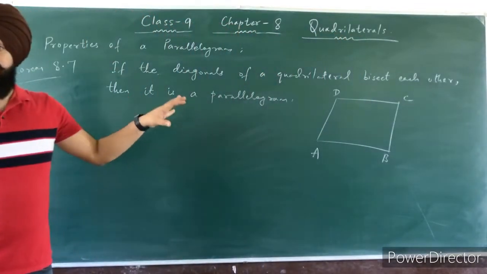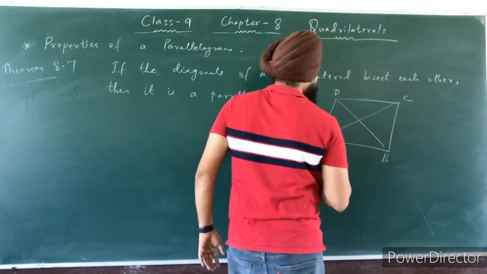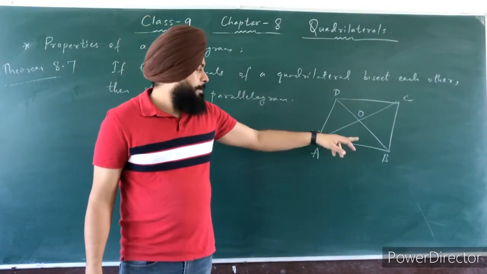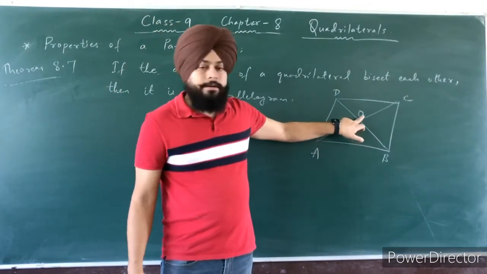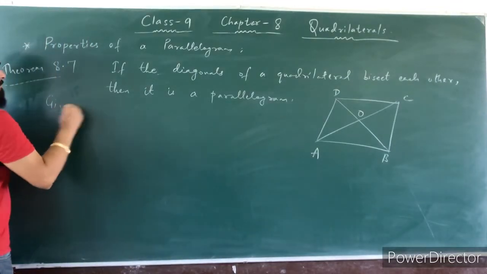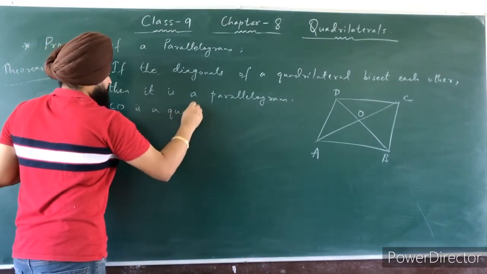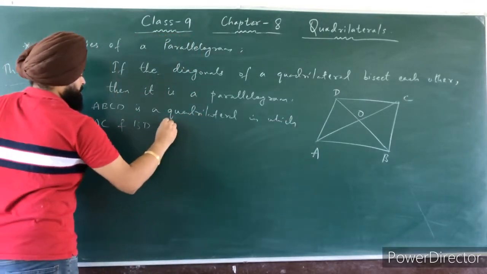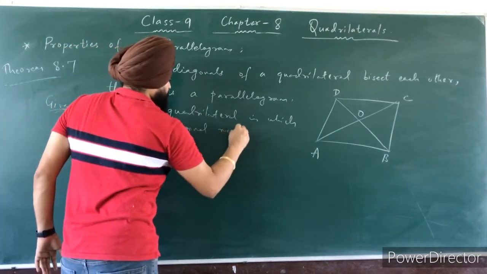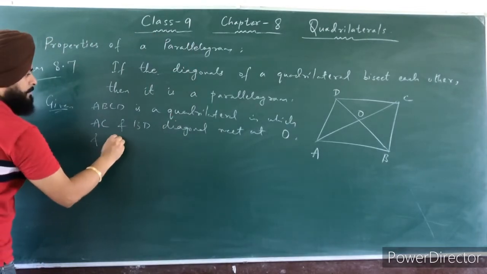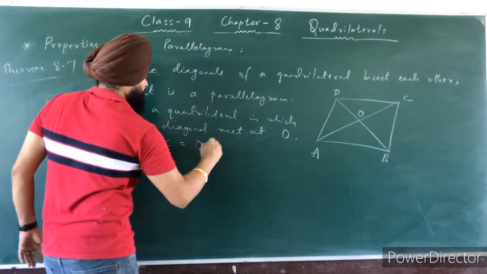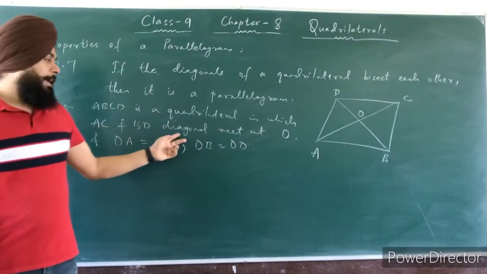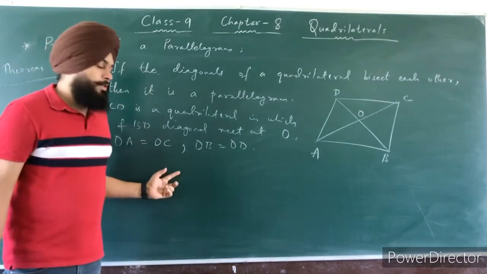Suppose ABCD is a quadrilateral in which diagonals bisect each other. ABCD is a given quadrilateral in which AC and BD diagonals meet at point O and OA is equal to OC and OB is equal to OD.